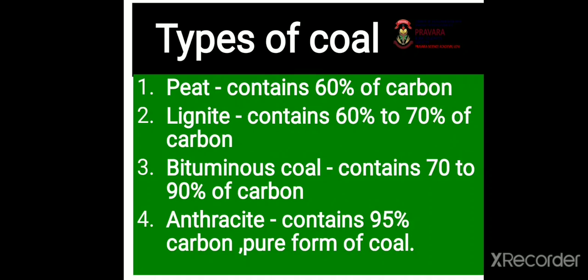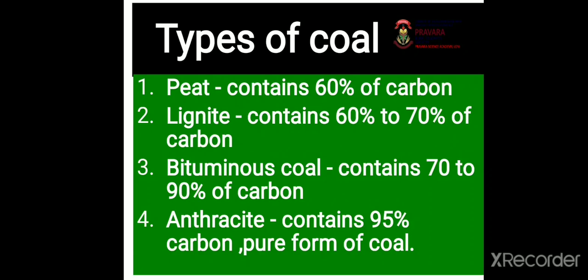Second form of coal is lignite. Peat was transformed into lignite due to increased pressure and temperature inside the earth. It contains 60 to 70% of carbon. Lignite is the second step for the formation of coal.